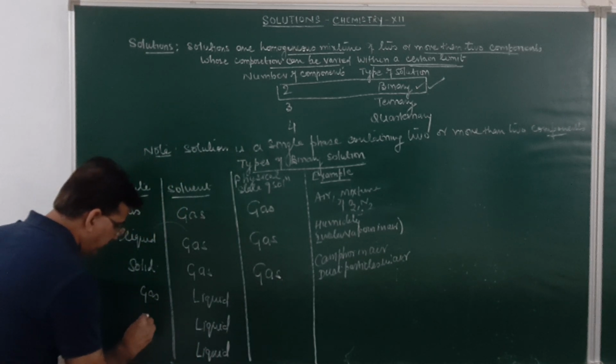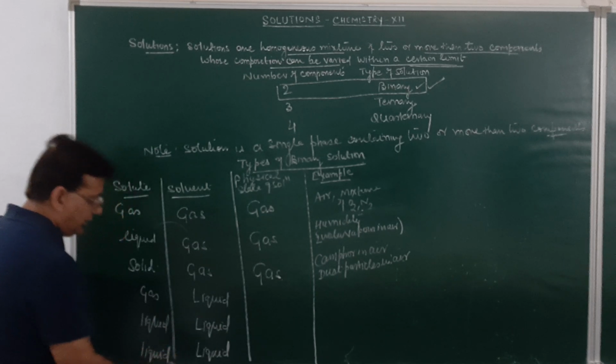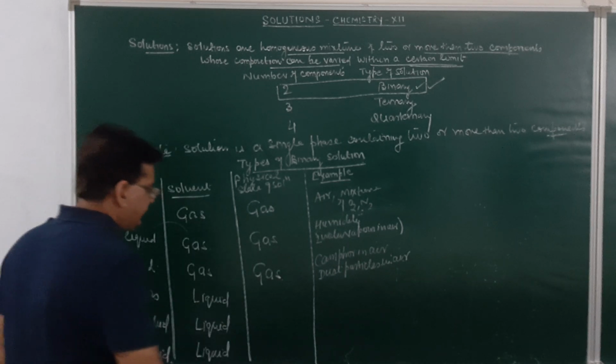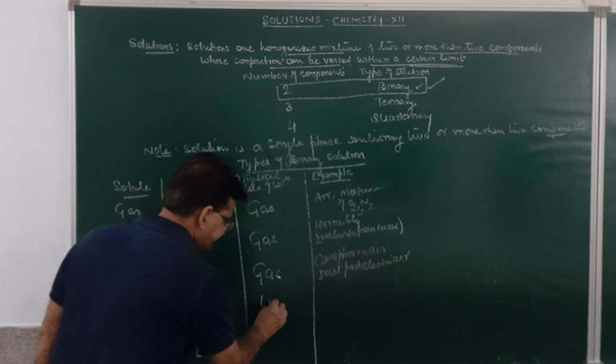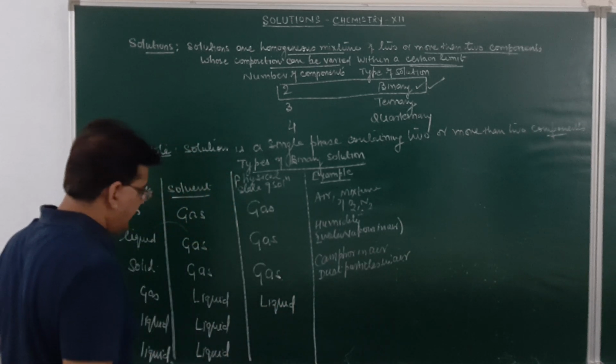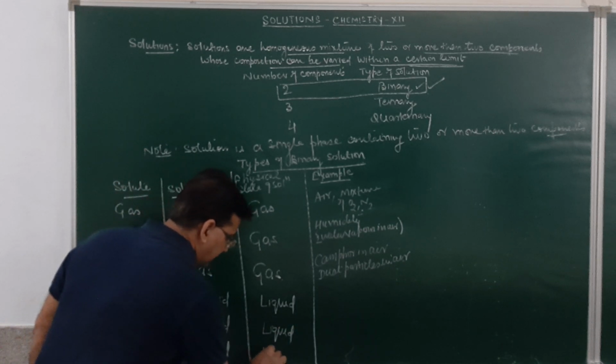Gas dissolved in liquid, then a liquid dissolved in liquid, and then over here again a liquid dissolved in liquid. When gas is dissolved in liquid, the physical state of the solution will be liquid, because the solvent is a liquid. Here again the physical state will be liquid, and here again the physical state will be a liquid.